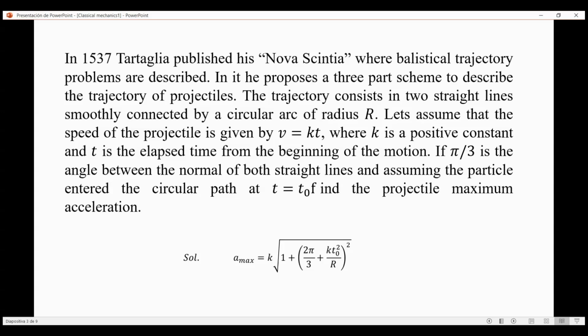Let's assume that the speed of the projectile is given by v equal kt, where t is time and k is a positive constant, and t is the time elapsed from the beginning of the motion. If pi over 3 is the angle between the normals of both straight lines, and assuming the particle entered the circular path at t equal t0, find the projectile's maximum acceleration. And we are given a solution, this formula here, where we have to arrive.